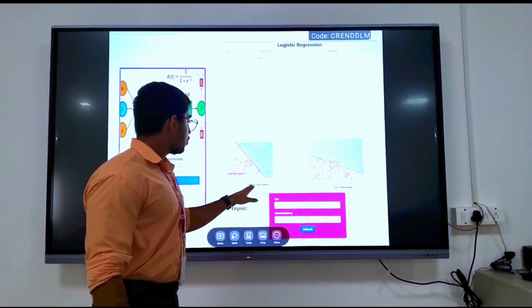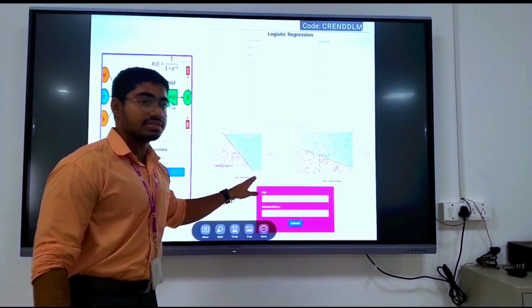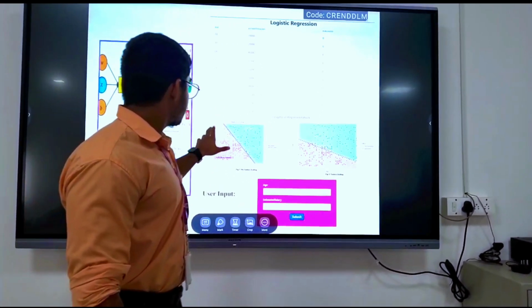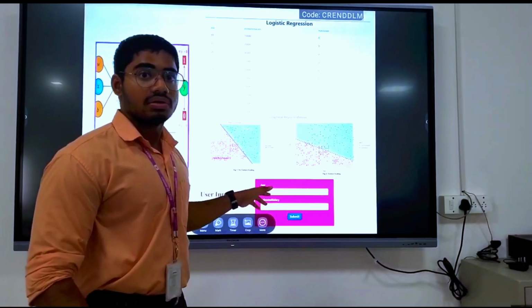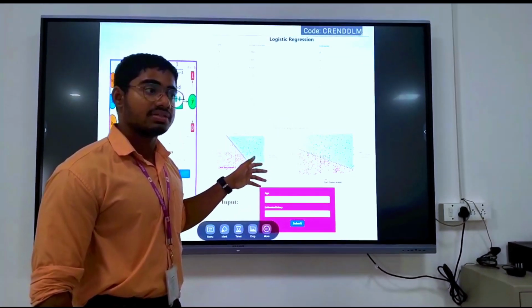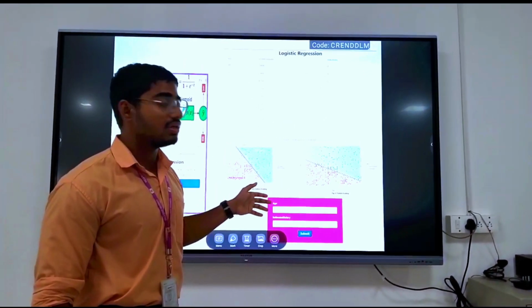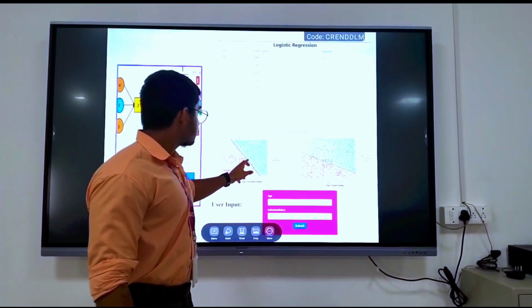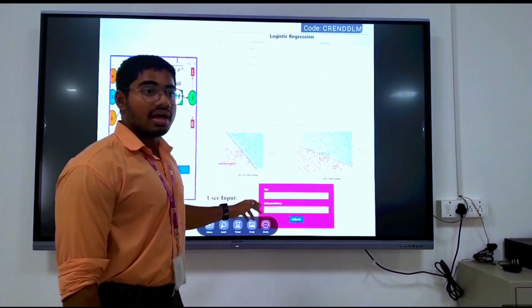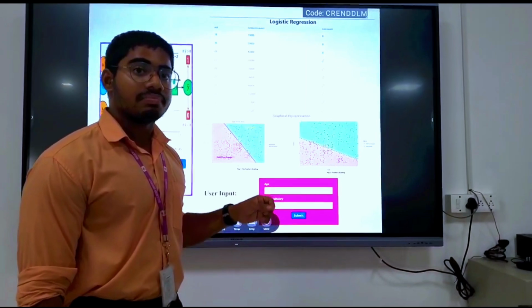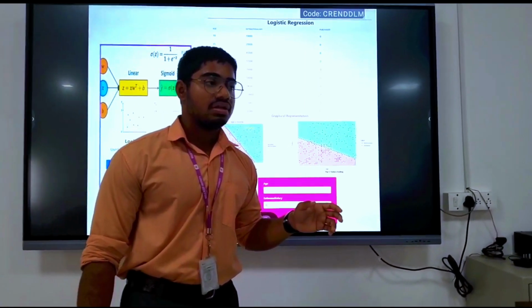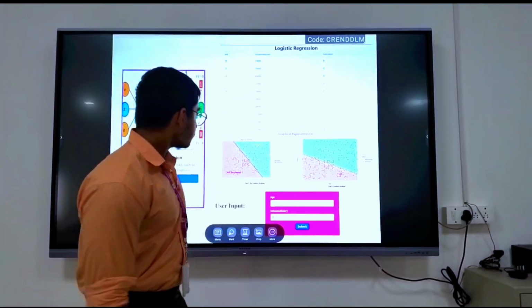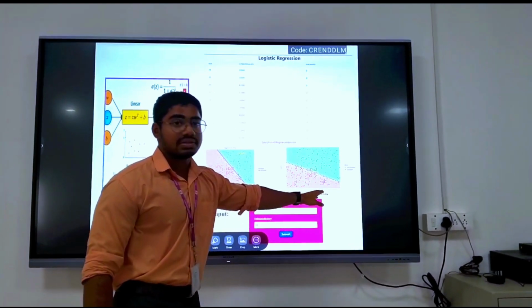And here, in figure 1, we have no feature scaling, which means the data we used is raw. The data is used in a raw format, which is fed into the machine learning model. And this black dotted line you see indicates the 50% probability of a person buying a product. And here you can see feature scaling.